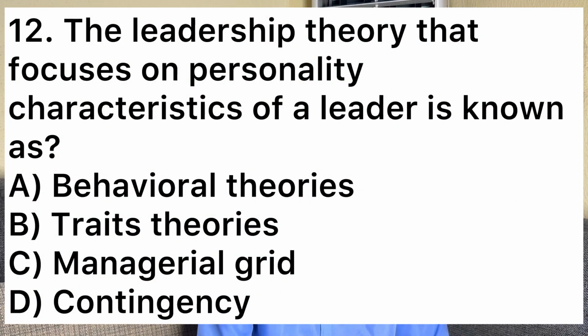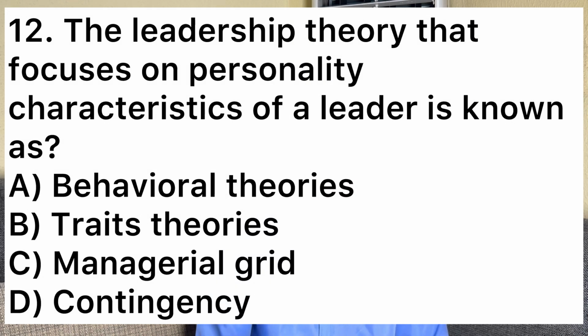Now let's move on to number 12. Number 12 says the leadership theory that focuses on personality characteristics of a leader is known as behavioral theory. That's A. Then B, trait theory. C, managerial grade. And D, contingency. So this one, the answer is trait theory. It's trait theory that talks about the personality characteristics of a leader. Yes, so the answer is trait theory. Okay, let's move on to number 13.